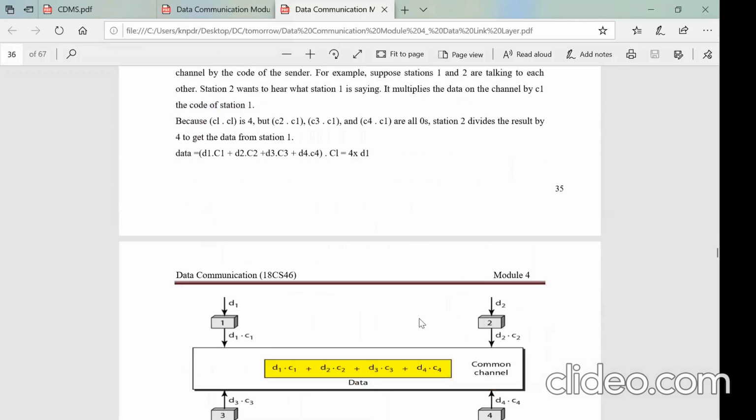Code, in the sense that you can imagine that you are in a bus station, right? There are so many people. You see so many people in the bus station, and they are talking to each other, even though such a loud noise is there. They are sharing the same channel.